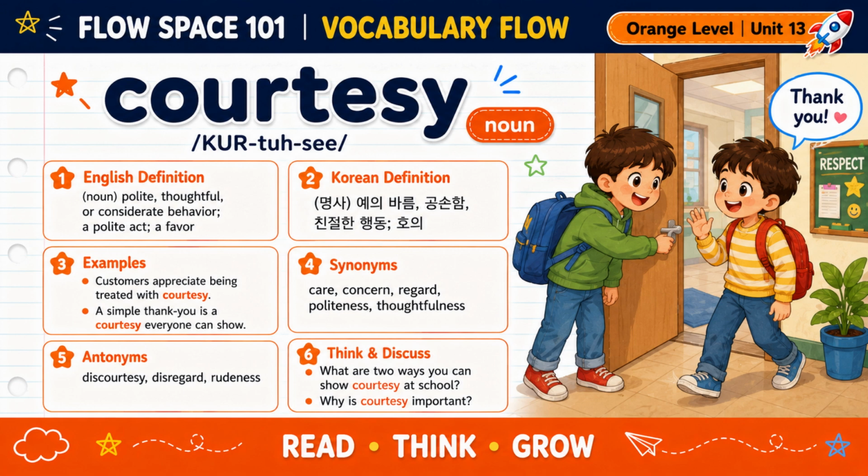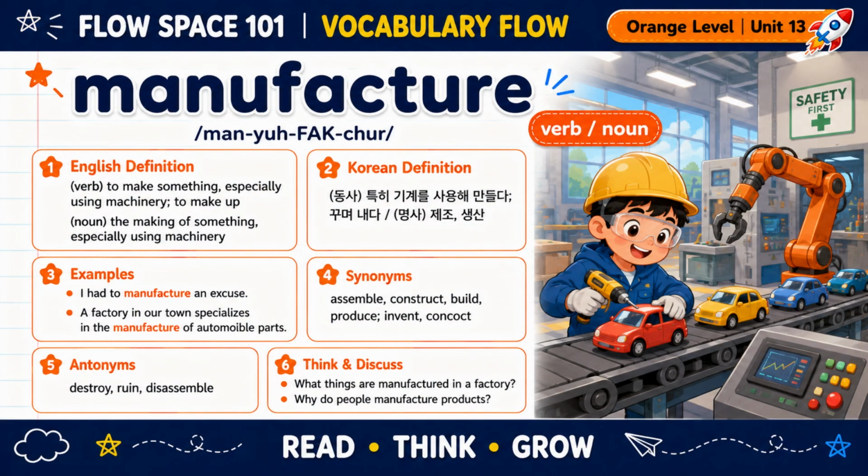Some synonyms are care, concern, regard, politeness, and thoughtfulness. Some antonyms are discourtesy, disregard, and rudeness. What are 2 ways you can show courtesy at school? Why is courtesy important? Our next word is manufacture.